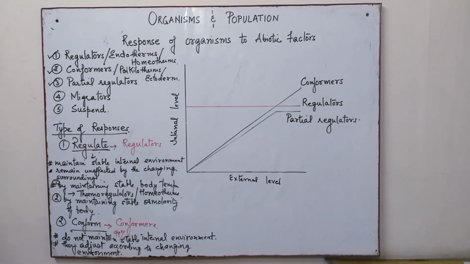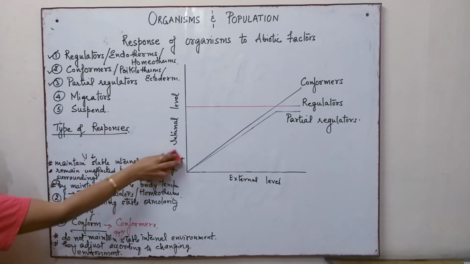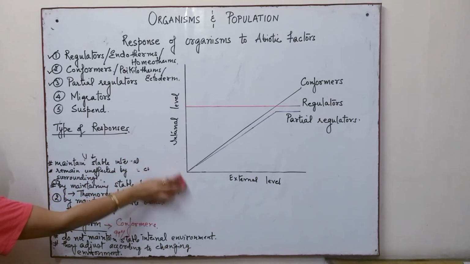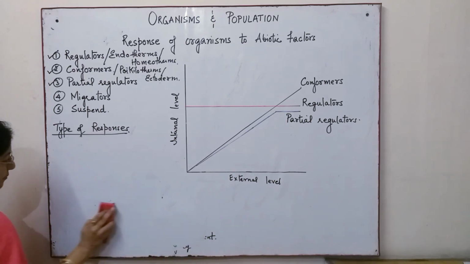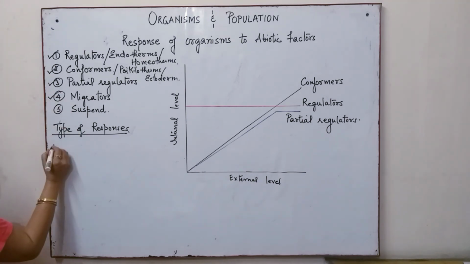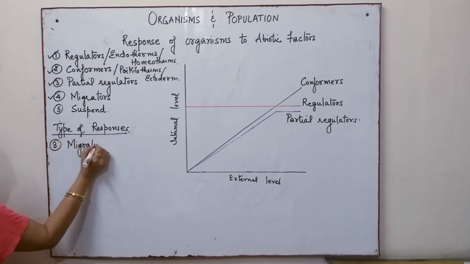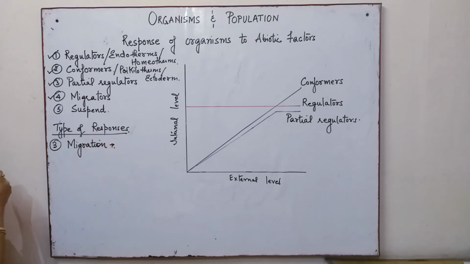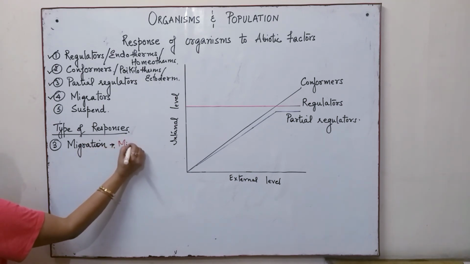Then we have the third type, that is the migrators. Now, the third type of response is migration, and those animals which follow this response are known as migrators.